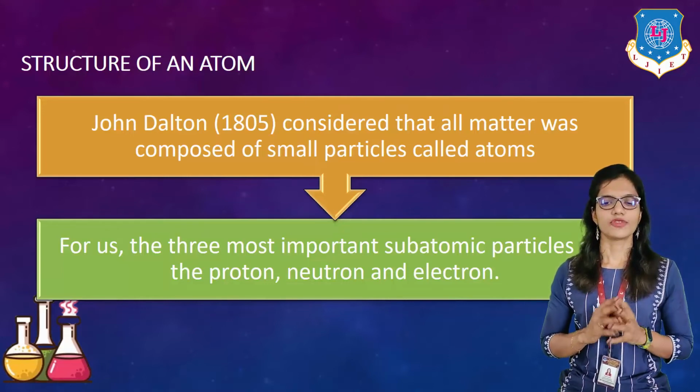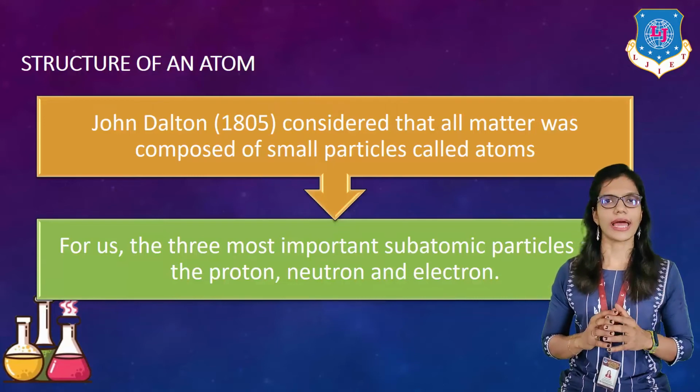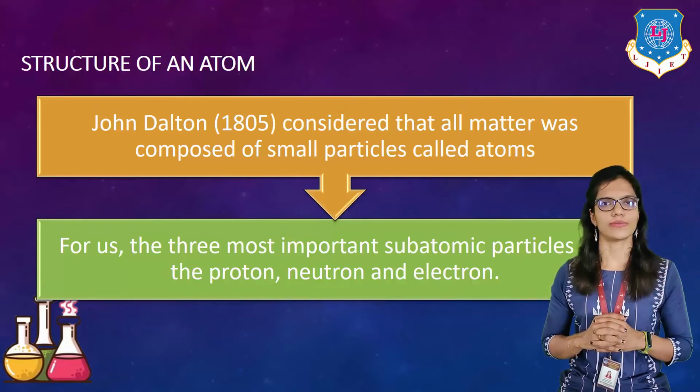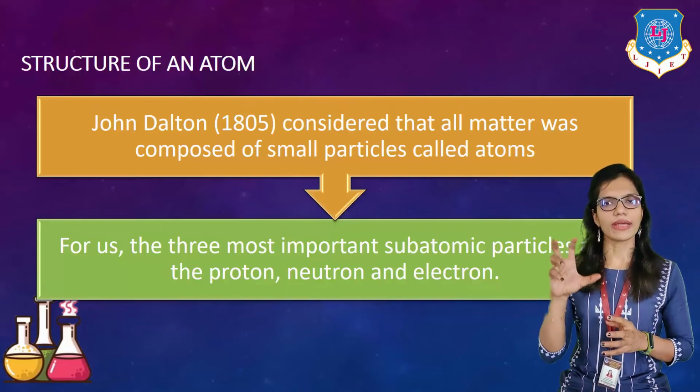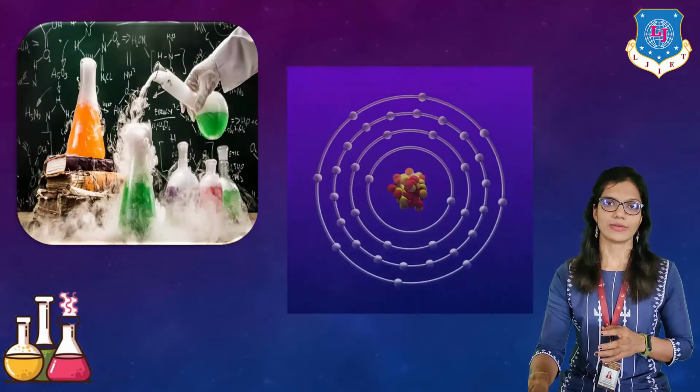For us, three most important subatomic particles are there. First one, proton, second one, neutron, and third one, electron. These three particles come together and form the structure of an atom.